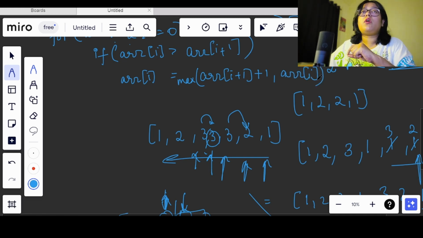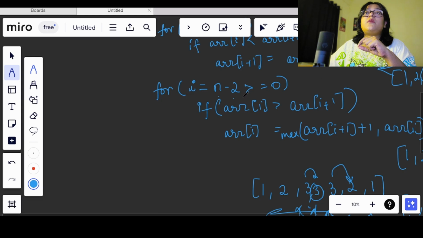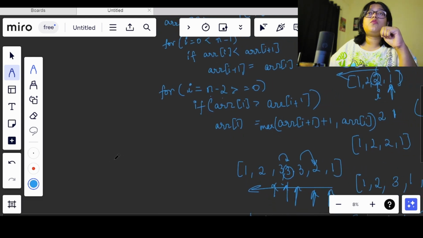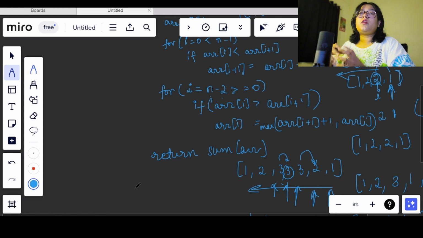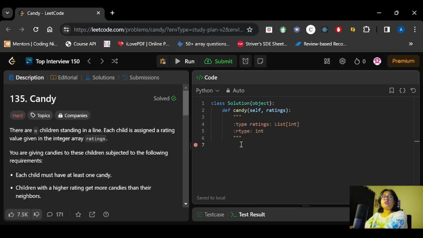So now what we have to do, simply we will sum it up and return. Okay, so out of the loop we will take the sum, return sum of array. I hope you were able to understand this. Okay, so now let's code it out, and then after that we will discuss the optimal approach for it. So let's see the code now.